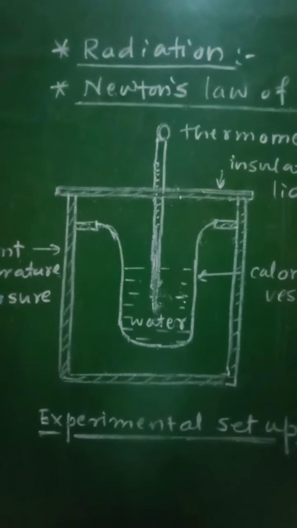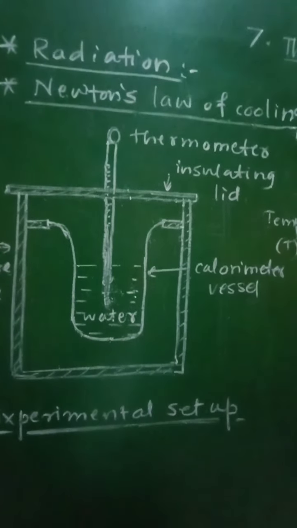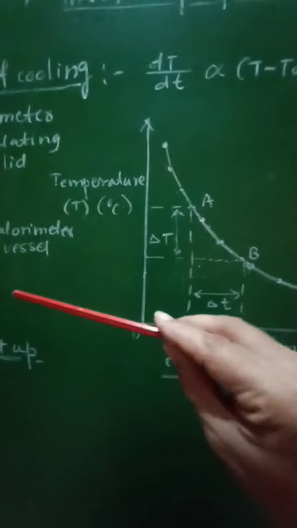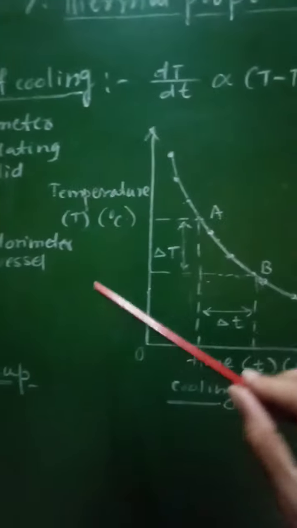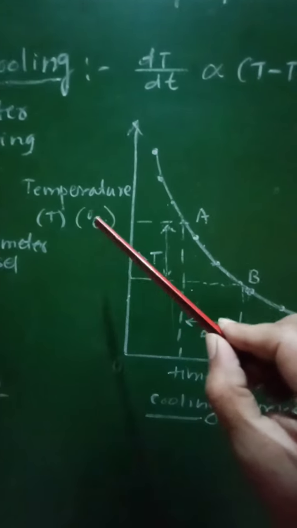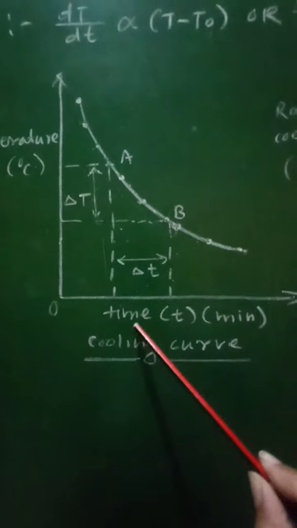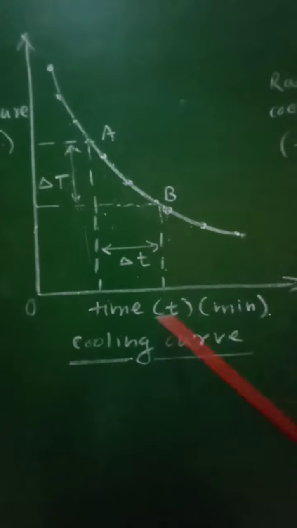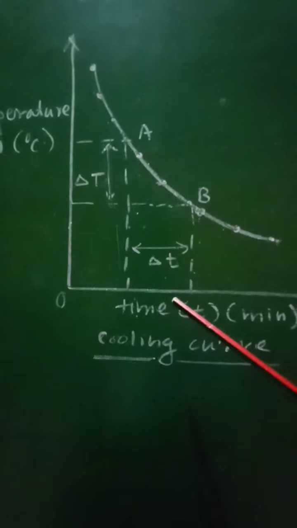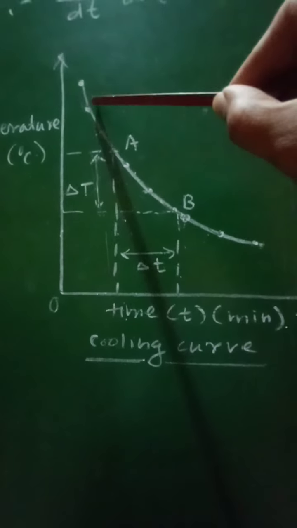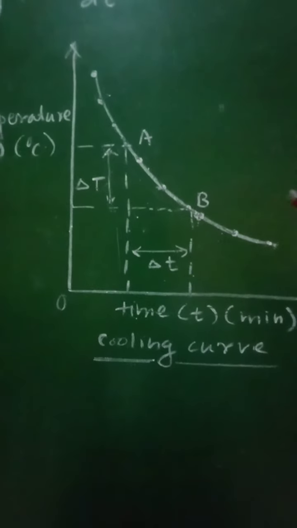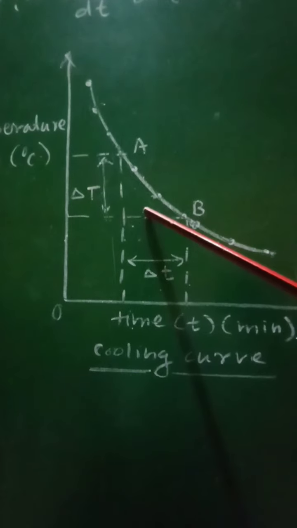Then a graph of temperature T against time t is plotted. So in order to verify this law, after measuring the temperatures of water, the graph of temperature T in degrees Celsius against time t in minutes will be plotted. Along the x-axis time intervals will be plotted, along the y-axis temperature will be plotted. From this graph it is clear that there will be a curve.